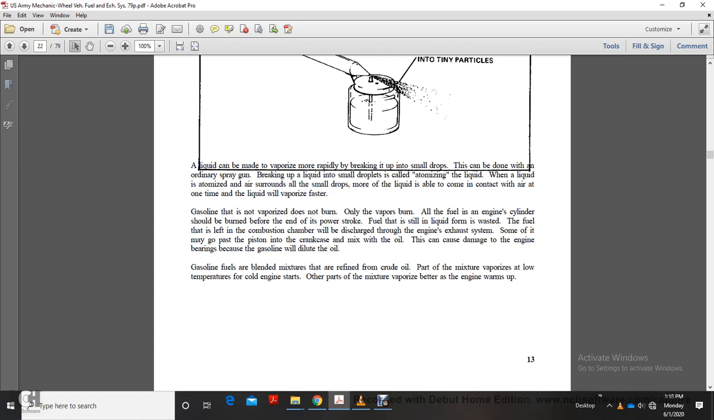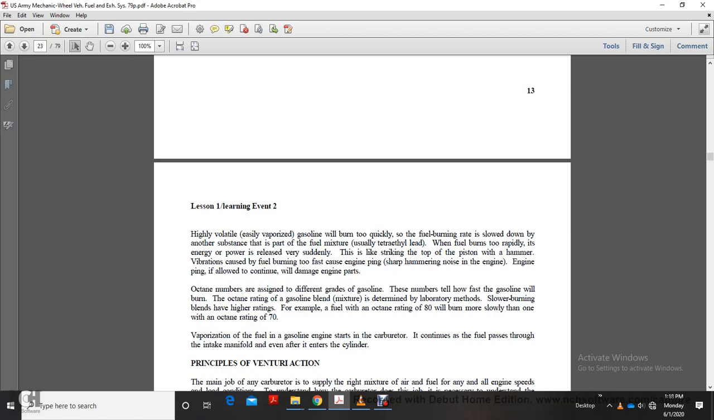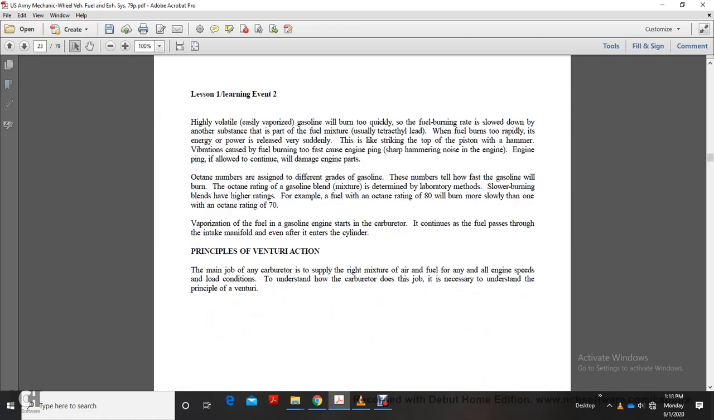Gasoline fuels are blends of mixtures refined from crude oil. Some may vaporize better at low temperatures, for cold engine starting. Others may vaporize better during engine warm up. Highly volatile, easily vaporized gasoline will burn quickly. Fuel burning rate can be slowed down by adding another substance to the fuel mixture, such as tetraethyl lead.